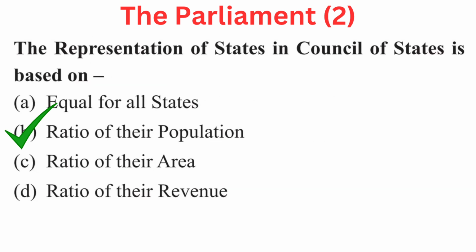Your question is, the representation of states in Council of States is based on, your options are A equal for all states, B ratio of their population, C ratio of their area, or D ratio of their revenue. Right answer is B ratio of their population.